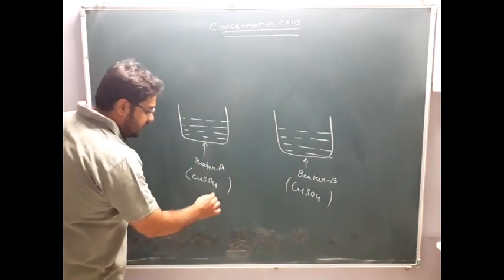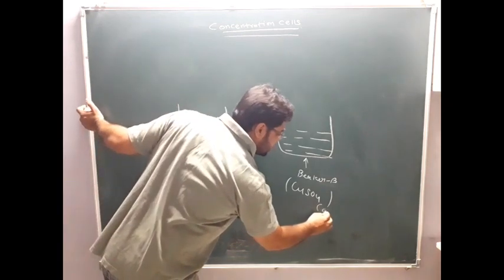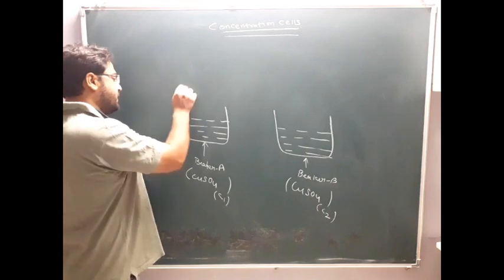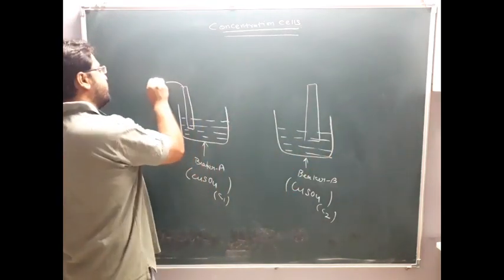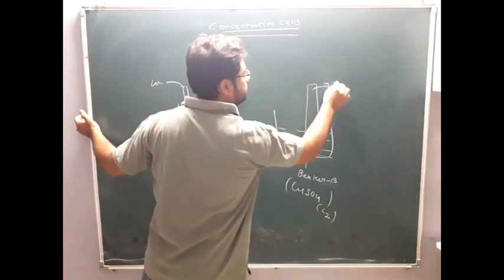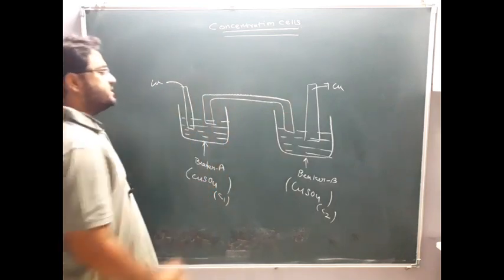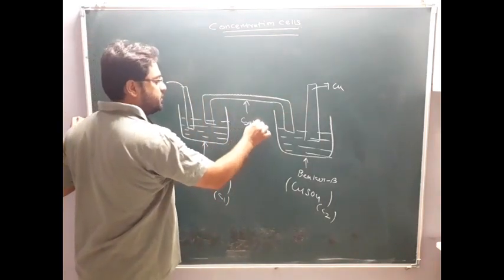But in beaker A I will take a concentration of C1, and in beaker B I will take a concentration of C2. Concentration will be different. Here I will take a copper electrode, and here I will take a copper electrode. So this is also copper, this is also copper, and I will put a salt bridge, then my cell will start to work. Such a type of cell is known as a concentration cell. This is the salt bridge.